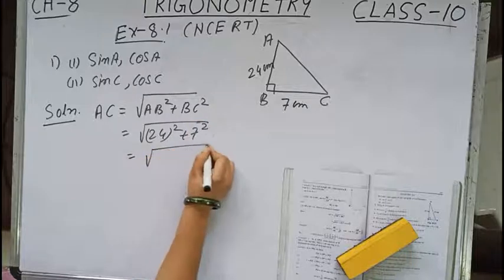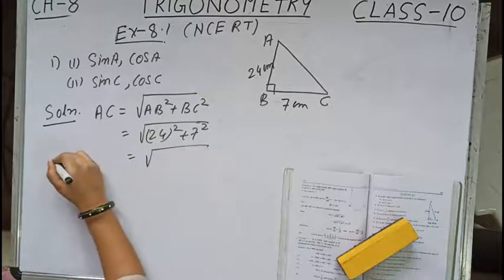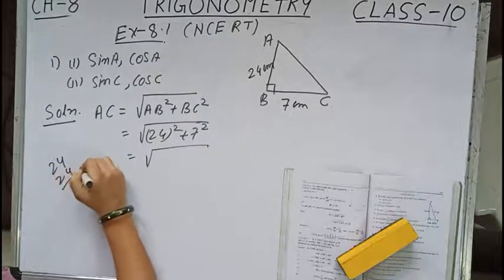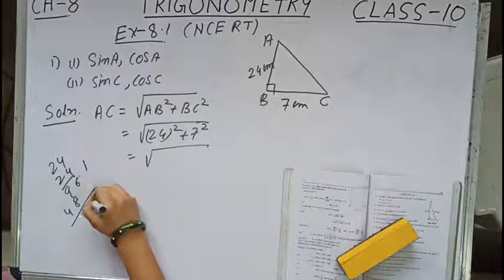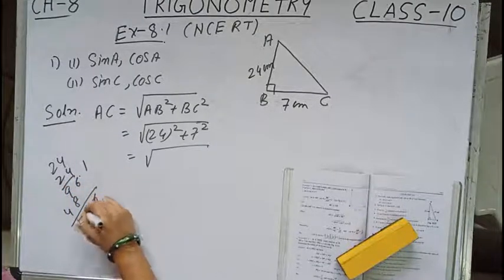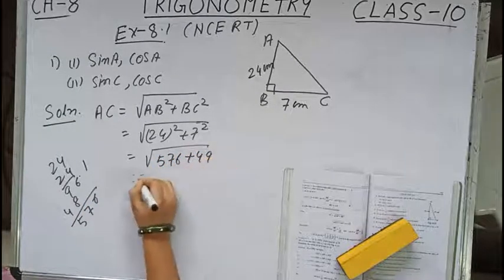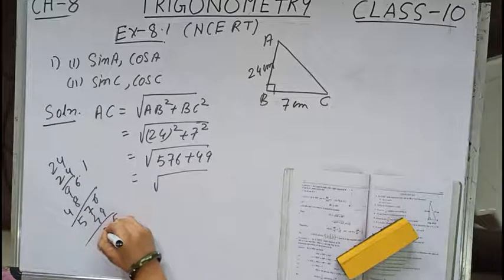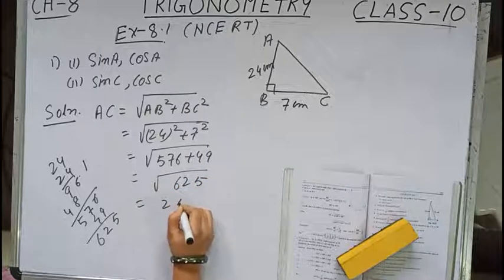Now 24 square is how much, children? 4 4s are 16. Okay, let me multiply. 576. So 576 plus 49. So this will be equal to 625, and this is equal to 25.